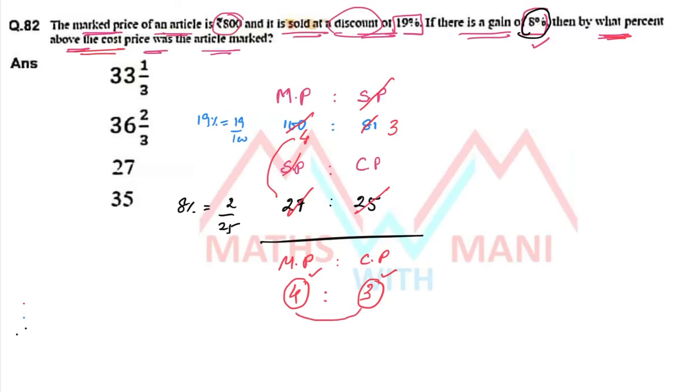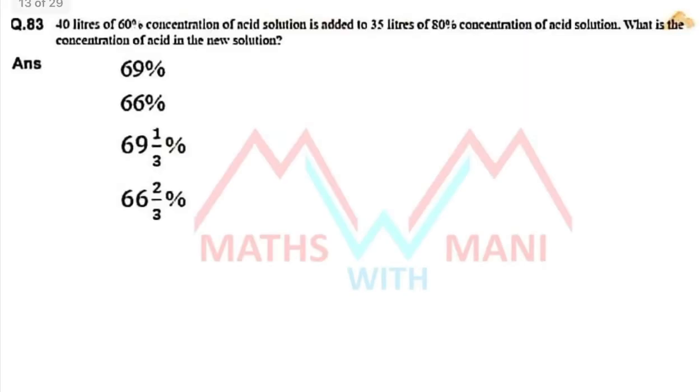How much increase is there on marked price? 1 part upon cost price, that is 3 parts into 100. 1 by 3 into 100 means 33 1 by 3 percentage. Where is it? That is first option. So first option is the correct answer. That's it. Okay. Next one, that is 83.